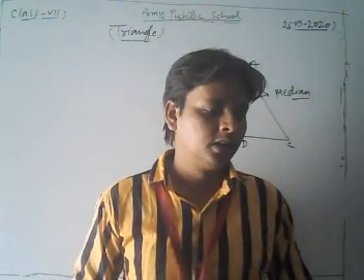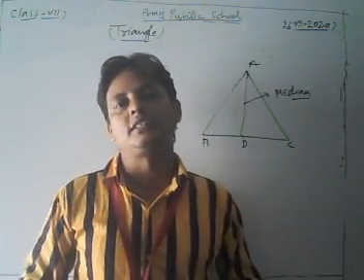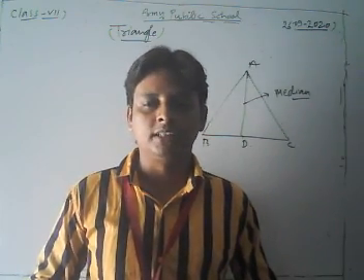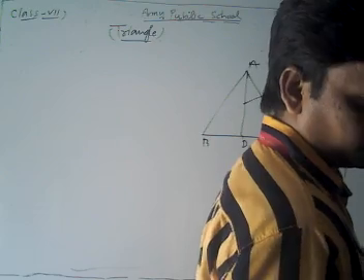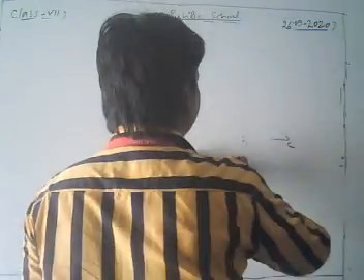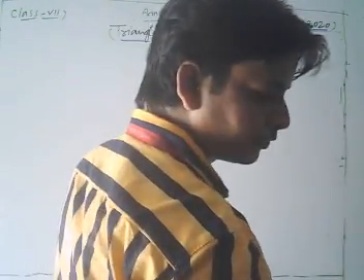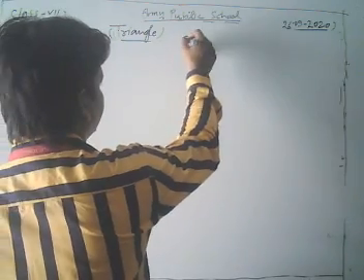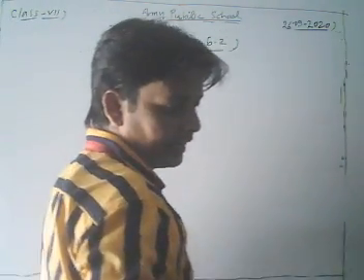Now, dear students, we take some questions of your NCERT exercise based on triangle and its properties. Now we take exercise 6.2 and take some important questions.